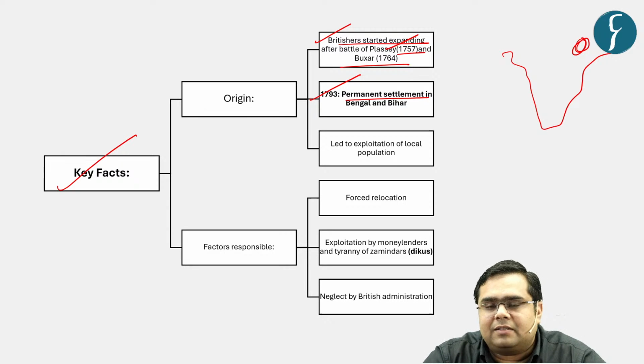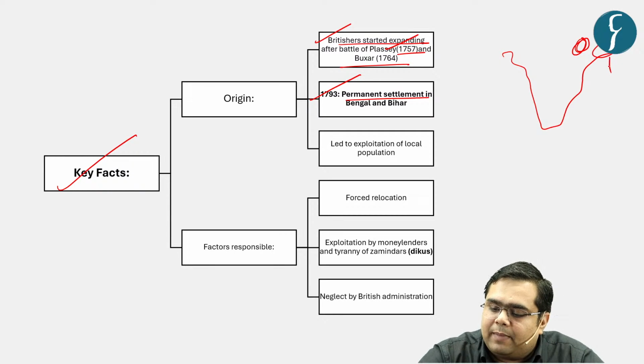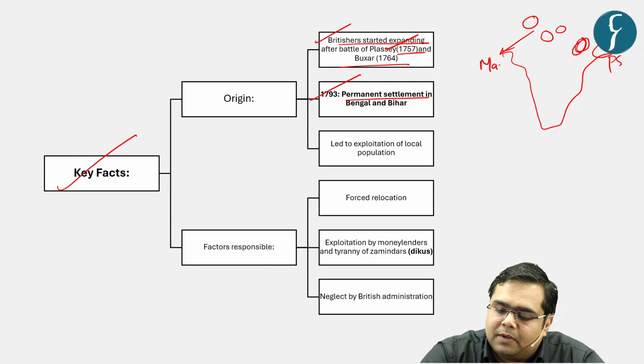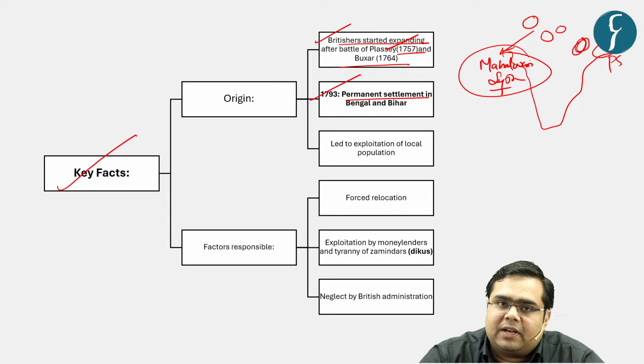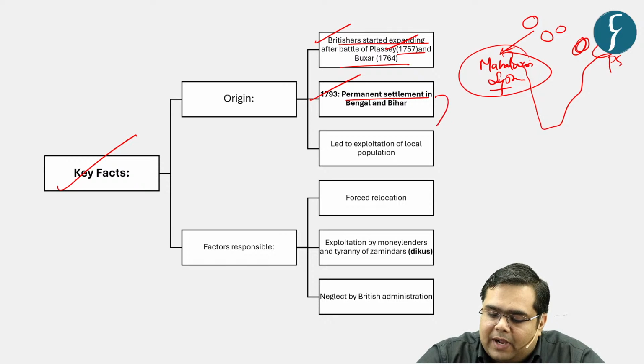So there are various revenue policies which were considered by the Britishers. For example, in Bengal and Bihar, it was permanent settlement. However, in regions like Punjab and Central India and Gangetic Plains, it was Mahalwari system. So these were all land revenue settlement systems that were initiated by the Britishers in the various parts of India. So again, why was this exploitative?